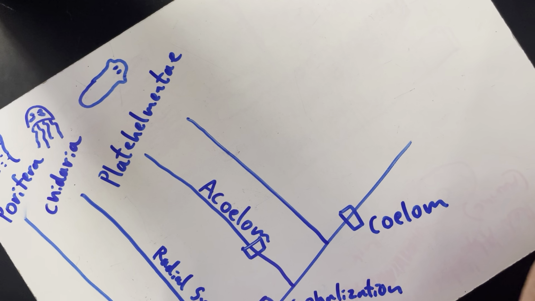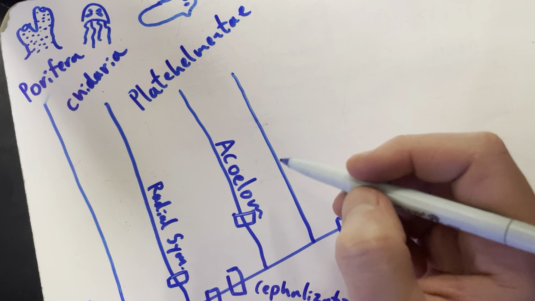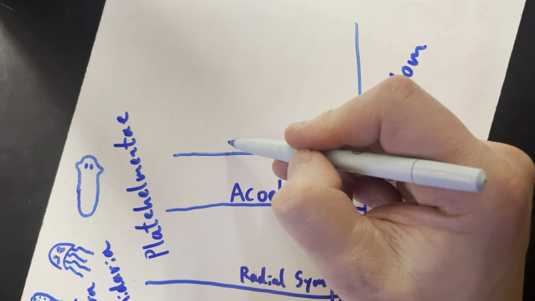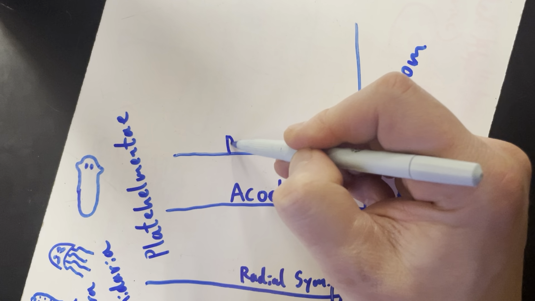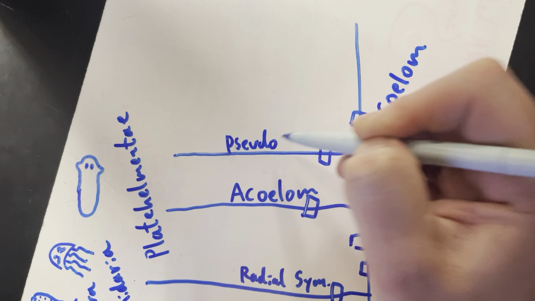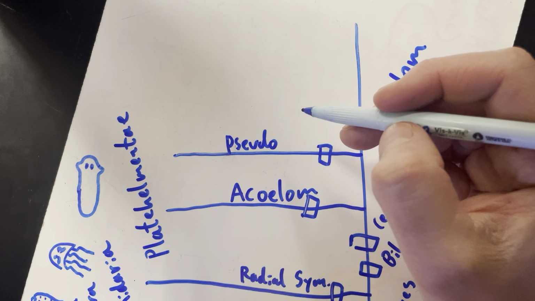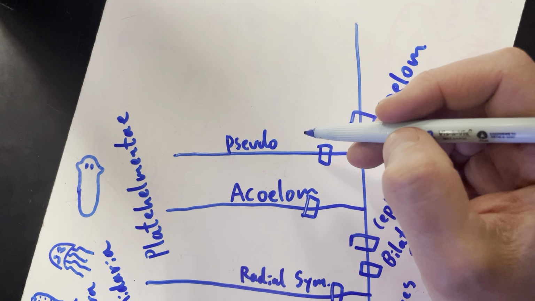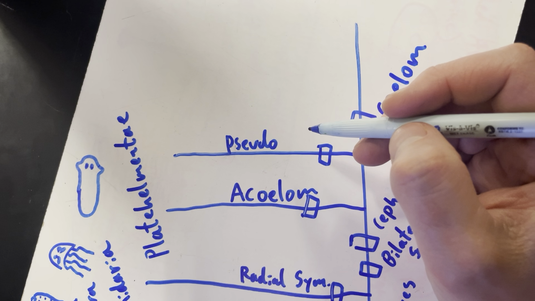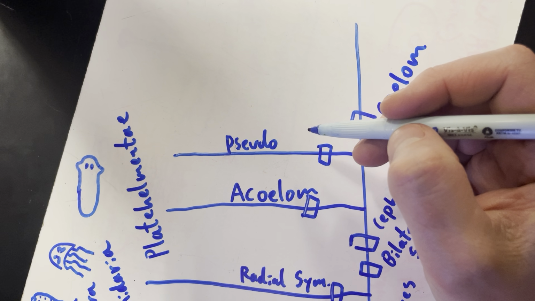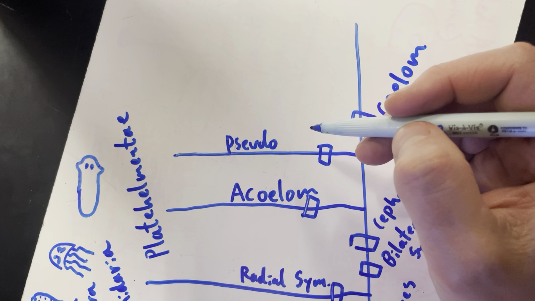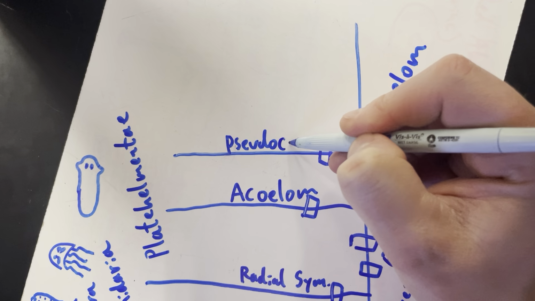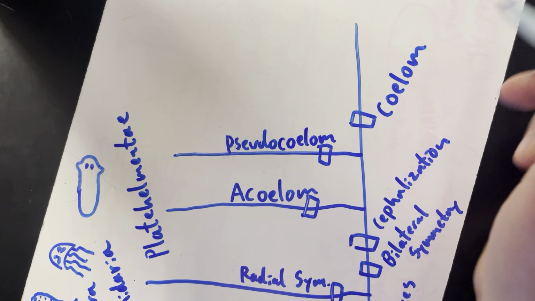And we have multiple cavities as humans. These guys don't have any cavities, and then these guys do have cavities, but they're kind of weird, so we call them pseudocoelomates. What does pseudo mean again? Not a clone or a copy. Fake, yes. Pseudo means fake. So these are pseudocoelomates.